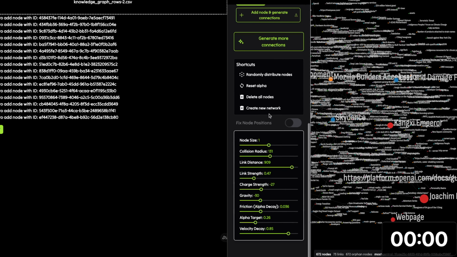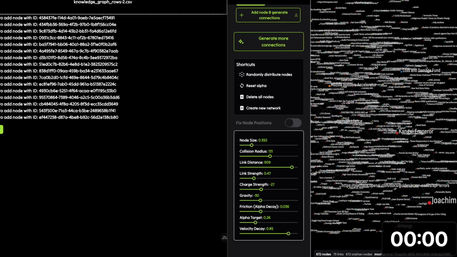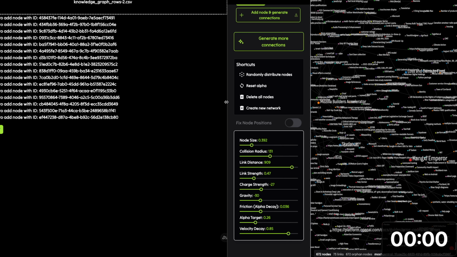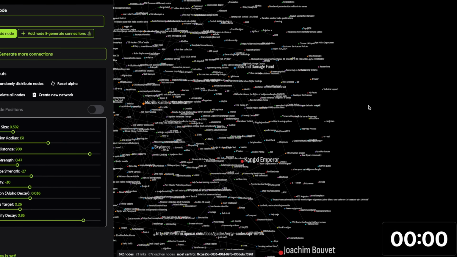I was expecting a little bit more. I probably have to go back and figure out why some nodes are missing. There's also some orphan nodes that are missing connections. So it's not perfect, but that's a bunch of information that we're seeing on the screen. And I'm excited to explore this further.